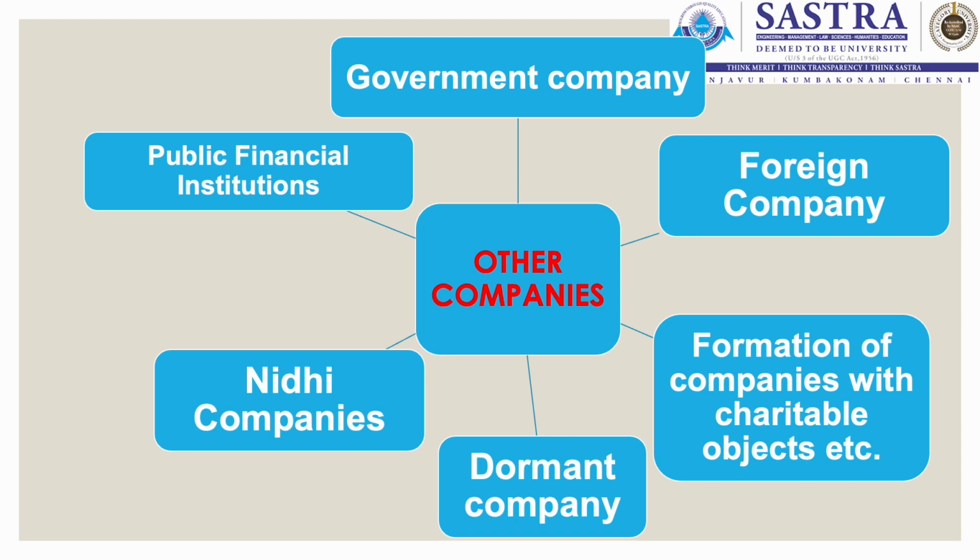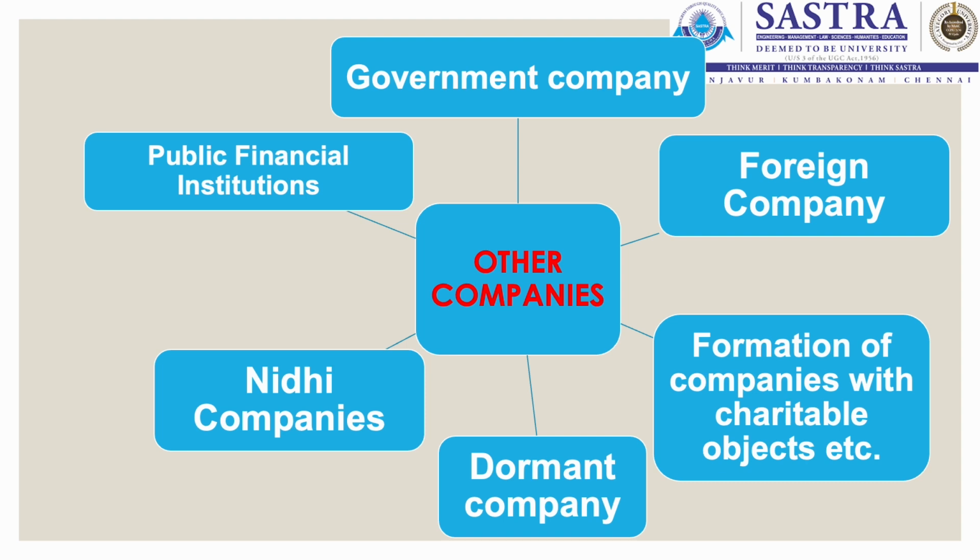Next, we move on to Section 8 companies. Section 8 companies are those companies that have been formed in order to achieve specific objectives, in the sense in order to promote the specific objectives like promotion of education, research or social service, science. It can be anything, but it has been formed in order to achieve a specific objective.